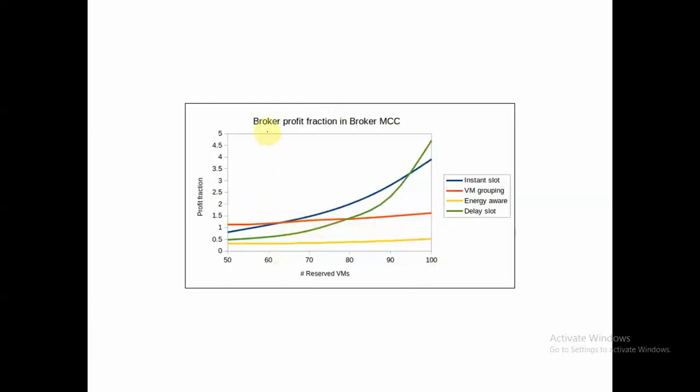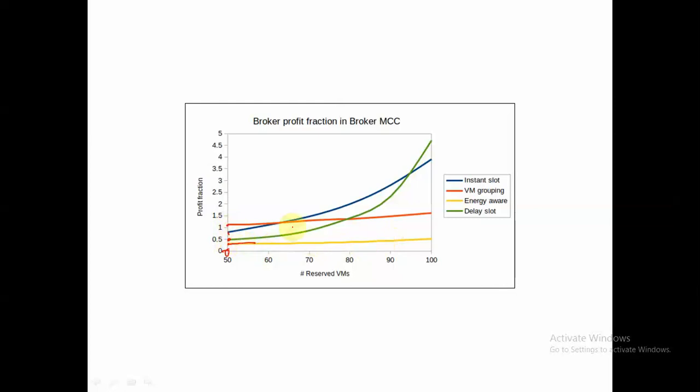Now this is the broker profit fraction in case of broker based mobile cloud computing. Again, if we see over here, in case of the delay slot scheduling algorithm, for a smaller number of reserved virtual machines the broker profit fraction is less compared to instant slot scheduling as well as the virtual machine grouping algorithm. And for the energy aware scheduling algorithm, this curve is almost flat, because there is not much scope for optimization, as all the tasks are offloaded to the cloud only.